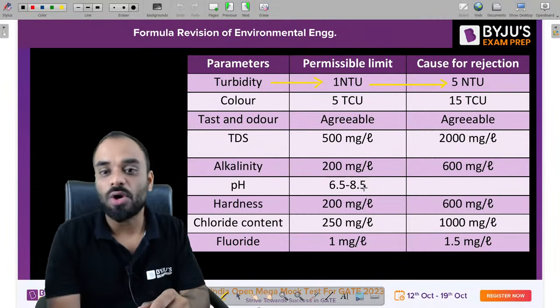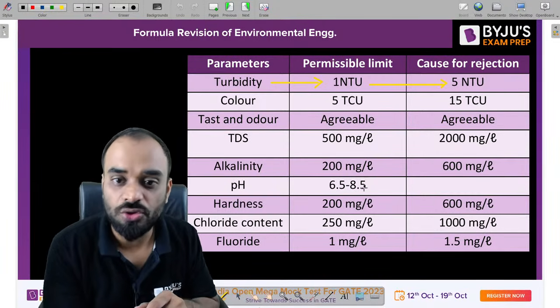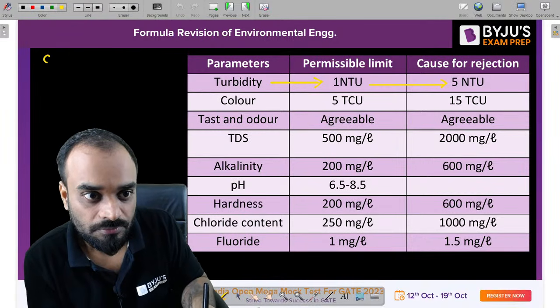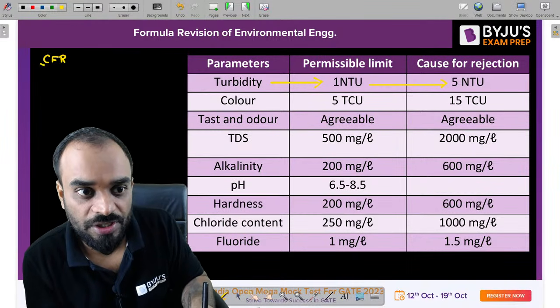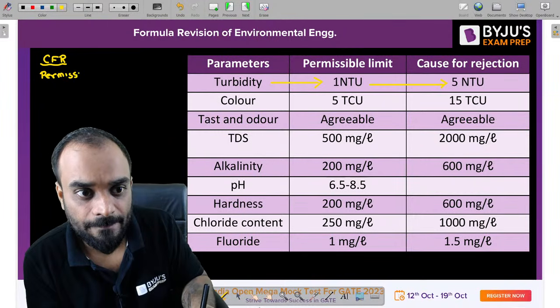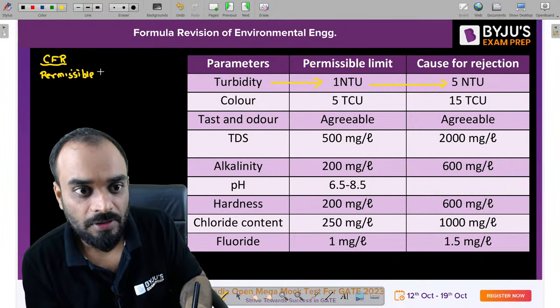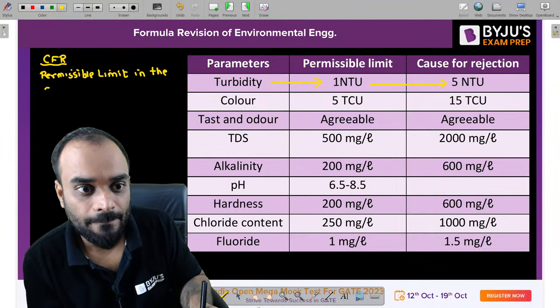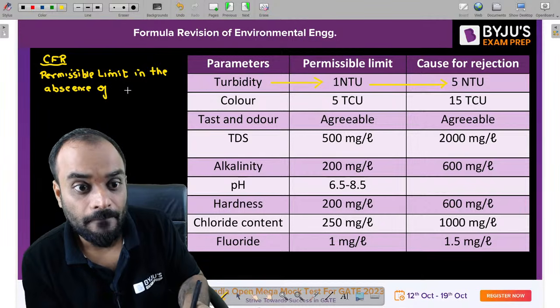That's why it is known as cause for rejection, or it is also known as permissible limit in the absence of alternate source. So this cause for rejection is also known as permissible limit in the absence of alternate source.